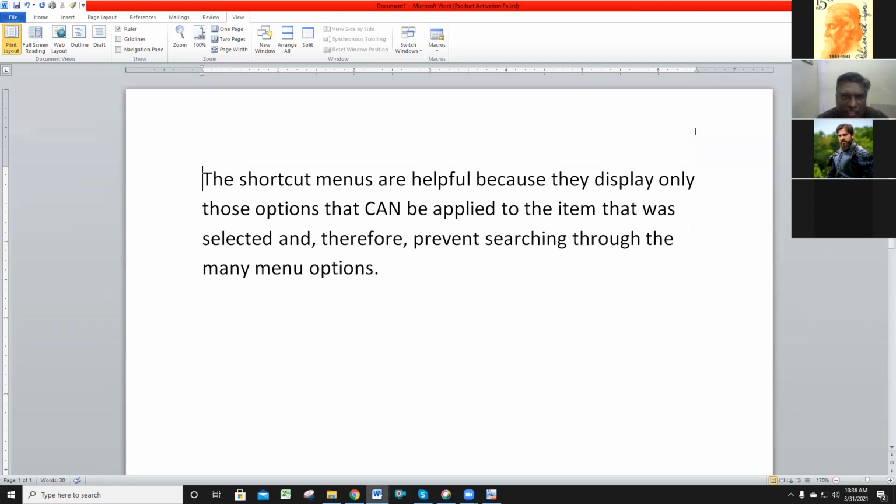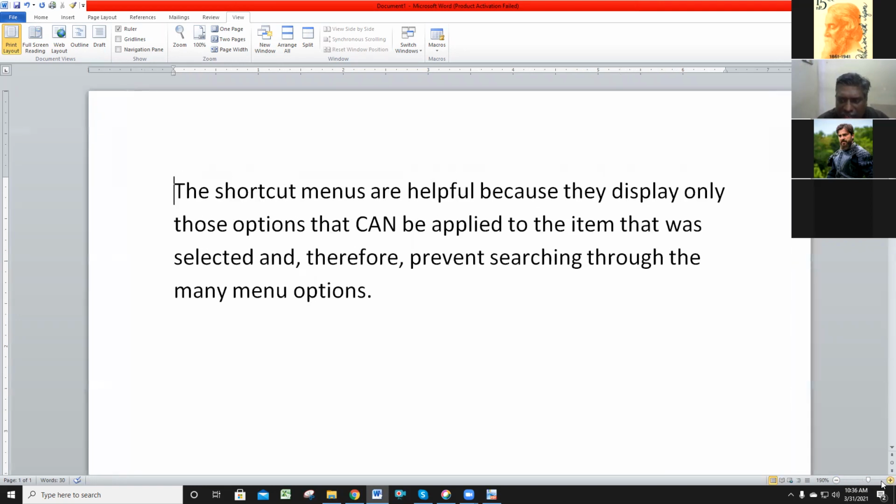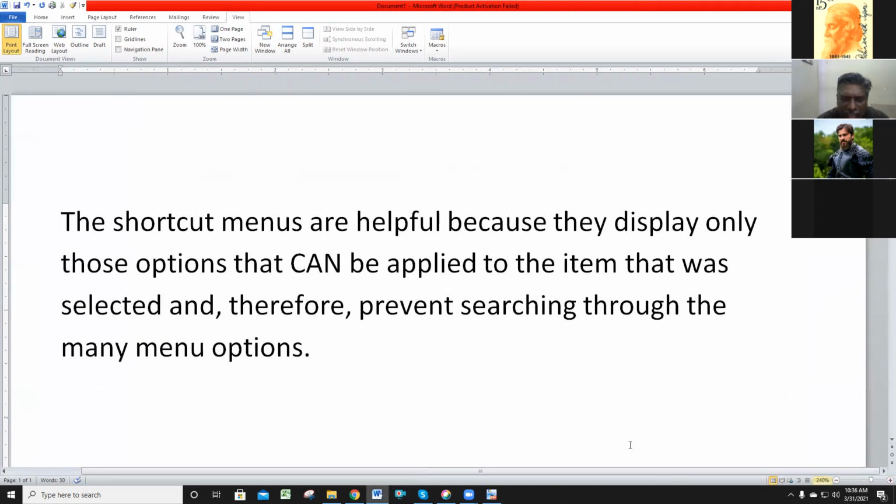The right hand side scroll bar is always showing, but the horizontal scroll bar is not always showing. Why? Because the Word screen is fitted in the screen, it's not showing. So when it is out of fit, the horizontal scroll bar will show. The vertical scroll bar is always showing on the right side.